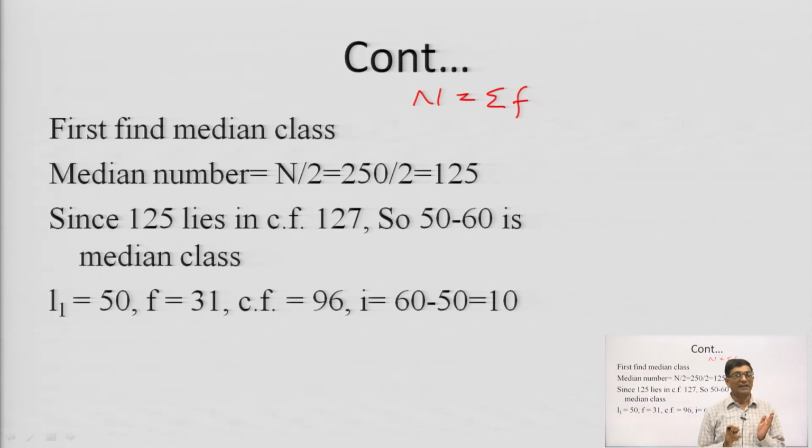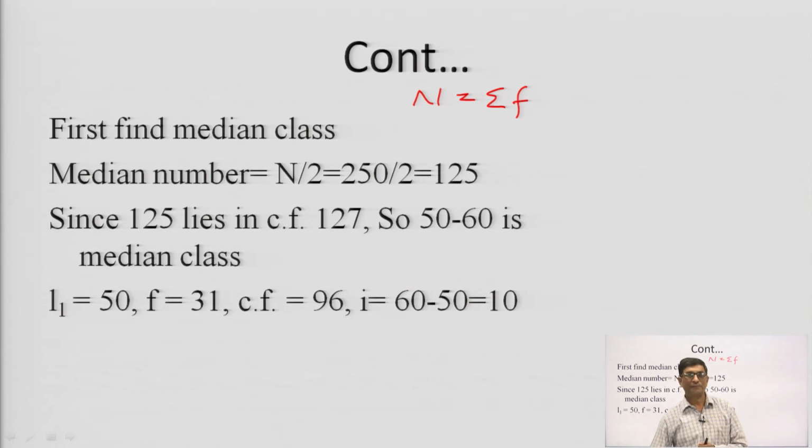To find the median class, we first find the median number, which is n by 2, where n is the total number of observations or scores, and it equals summation f. So, 250 divided by 2 is equal to 125. Now, we find the median class. This median number 125 lies in the cumulative frequency